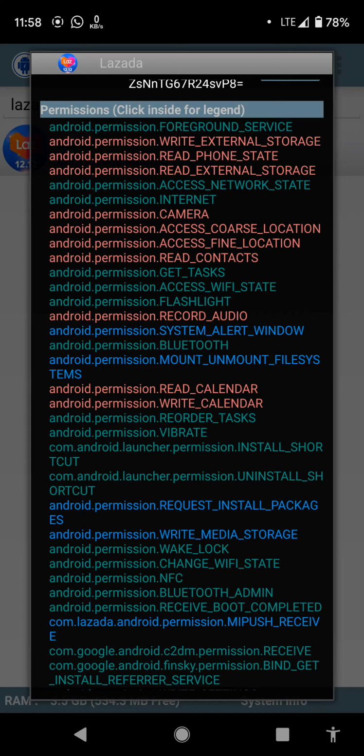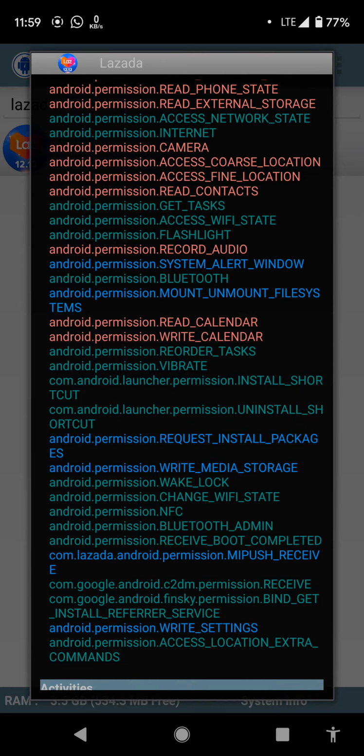The record audio falls under the dangerous permission because it requests the user's private data or control over the device that may negatively impact the user. And for the normal permission, they request the foreground service, access network state, internet, get tasks, access Wi-Fi state, flashlight, Bluetooth, reorder tasks, vibrate, install shortcut, uninstall shortcut.